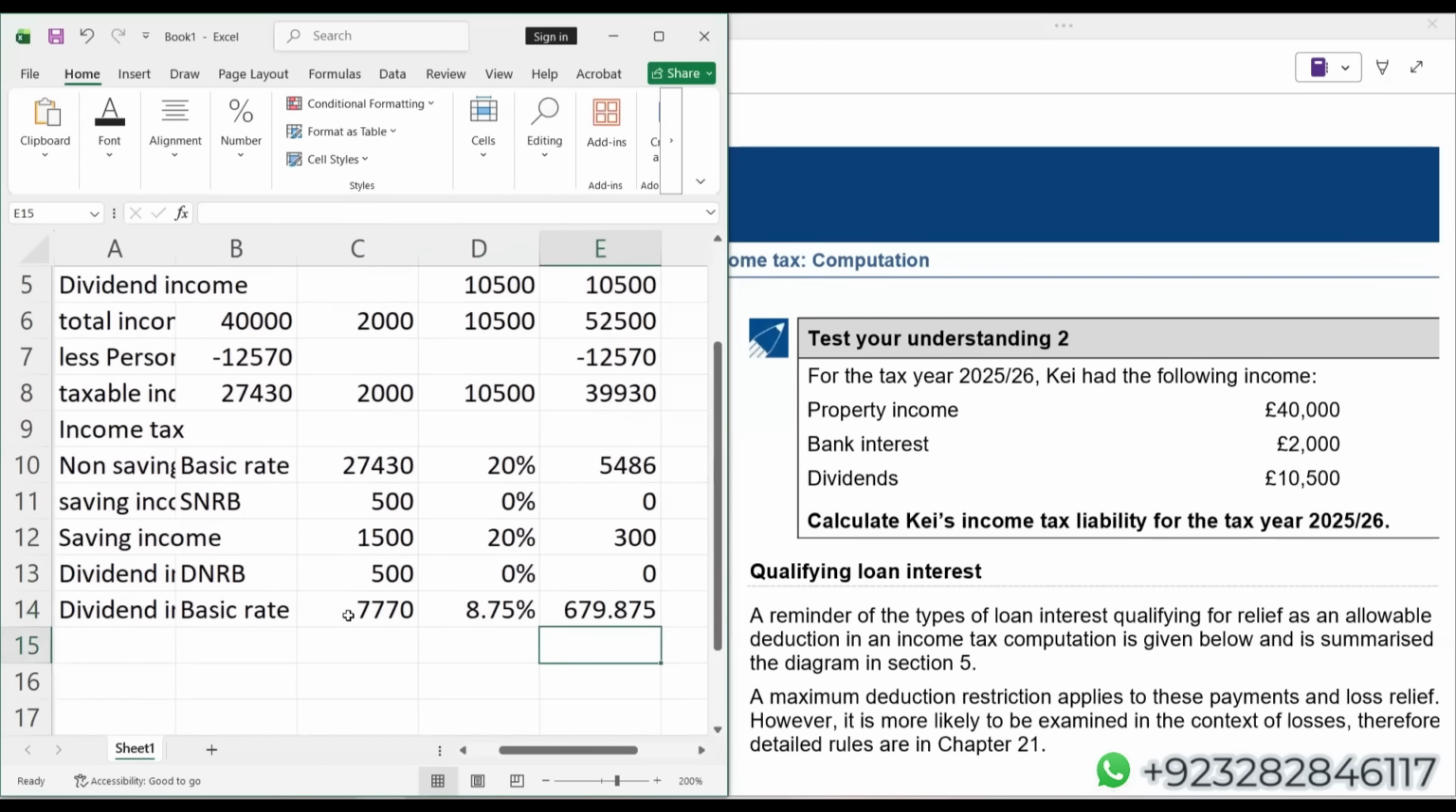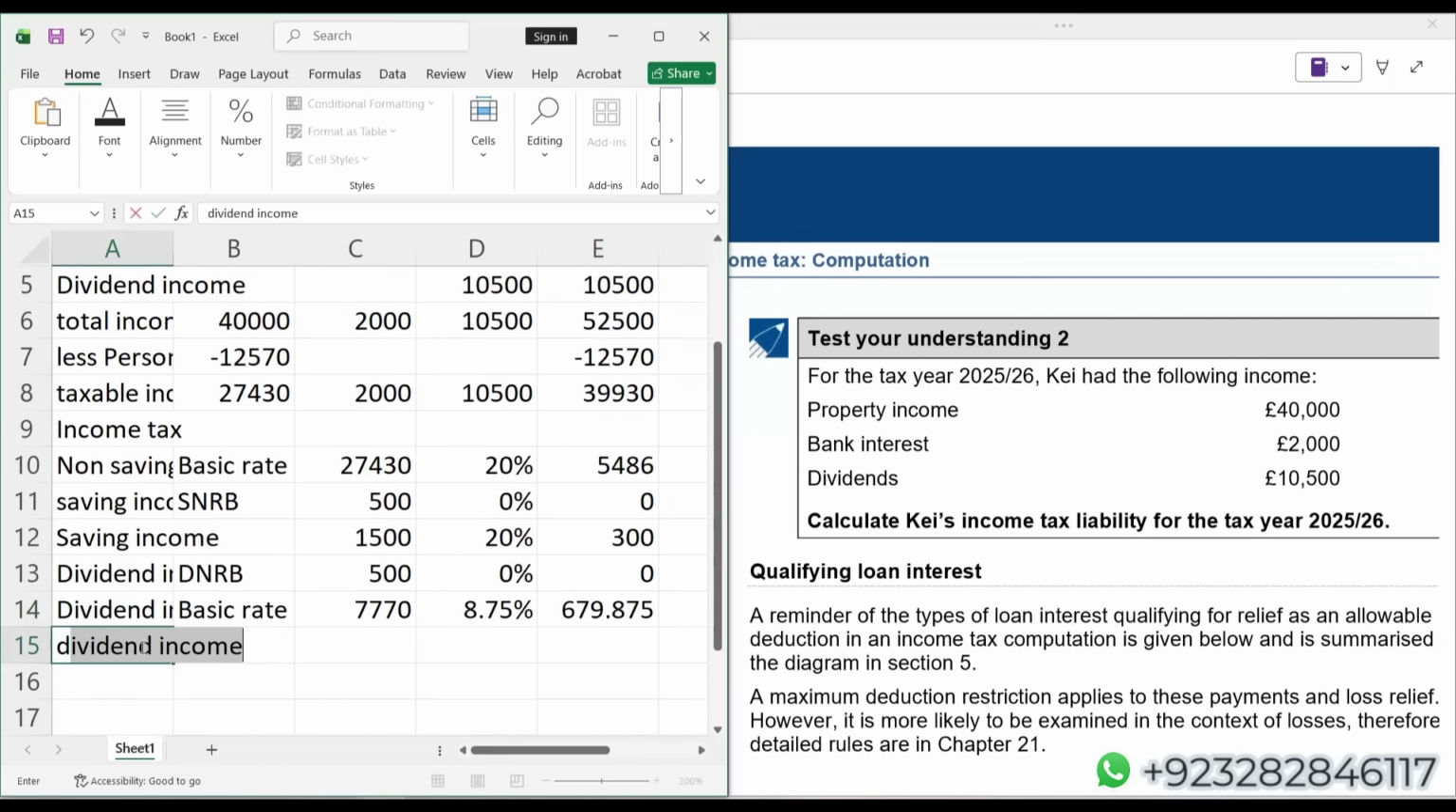Obviously, the remaining dividend income falls in the high rate band. Remaining dividend income actually falls in the higher rate band. Higher rate dividend income is 10,500. We have utilized 500 here. We have utilized 7770. So 2230 actually falls in the high rate band where the applicable rate is 33.75%. Now let's add all of them. You will get the income tax liability.